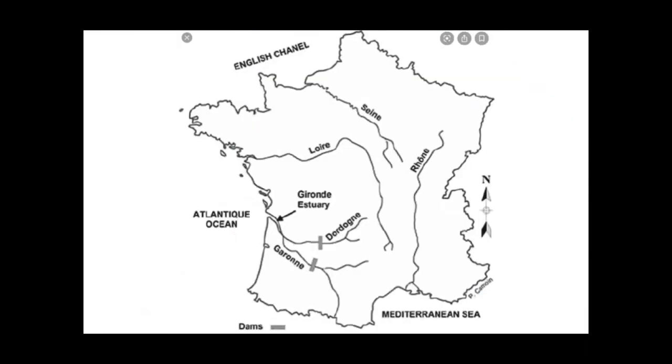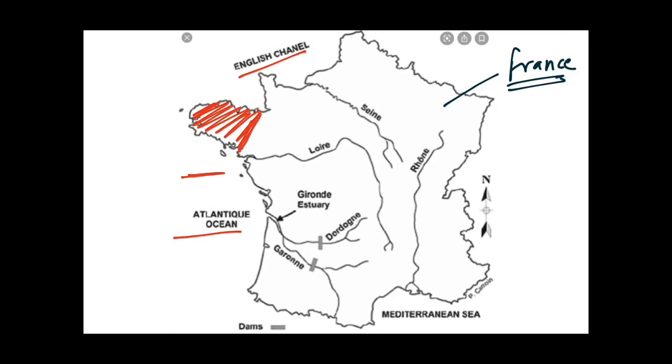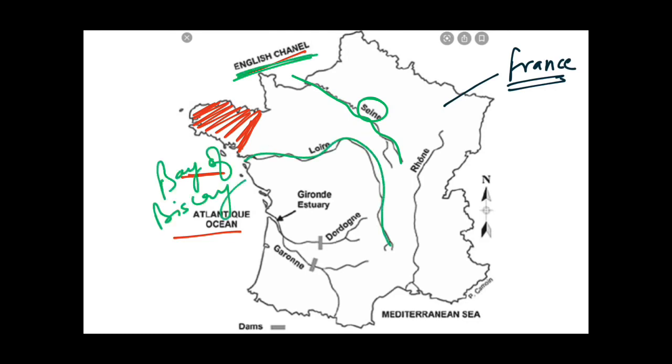You can see this map. This is the map of France. Here you can see that this is Brittany Peninsula, surrounded by English Channel, Atlantic Ocean, and this is Bay of Biscay. Here you can see that this is Seine river. It is originating from here in the east and then flowing in English Channel. And this is Loire river, which is flowing in Bay of Biscay. And this one is Garonne river, which is also flowing in Bay of Biscay.